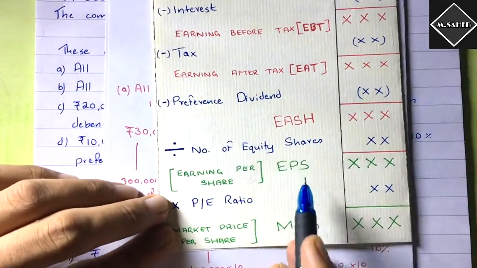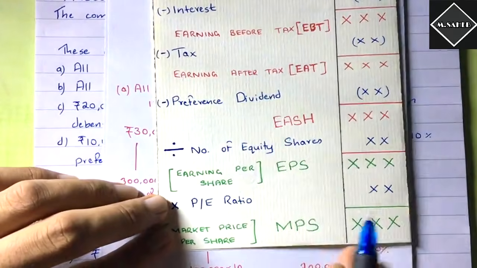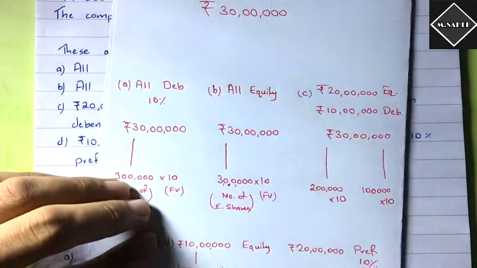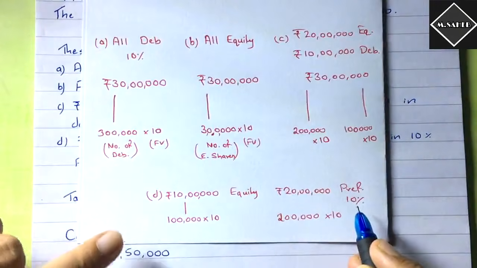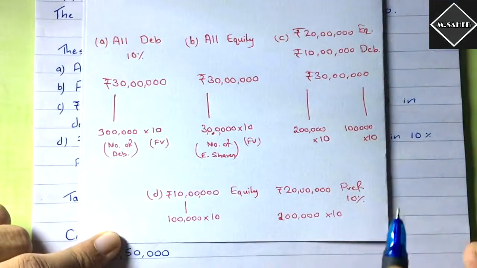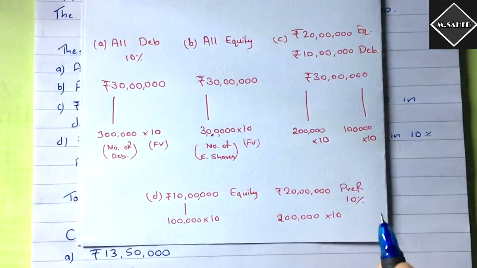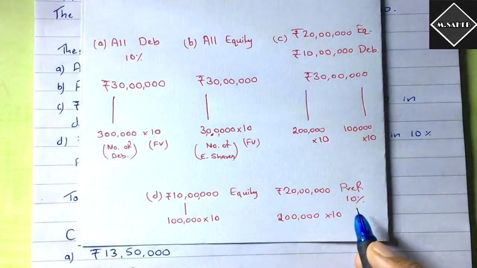Then only we can calculate earning per share. So the dividend of preference share is very important. You have to know the percentage. It will be given in the question. Don't worry, you don't have to do anything. The interest rate, the dividend rate, everything will be given in the question. So you just have to deduct it.